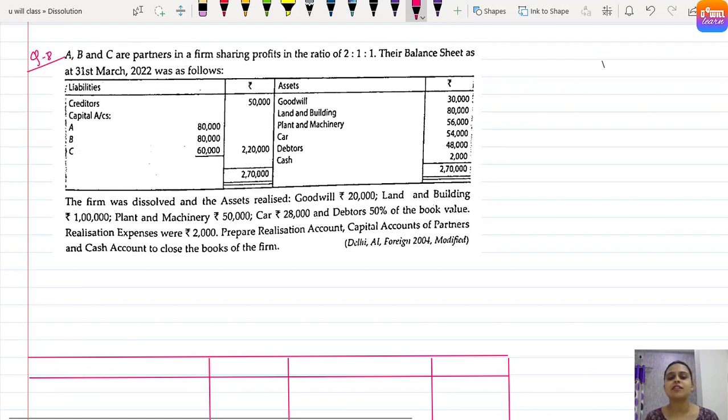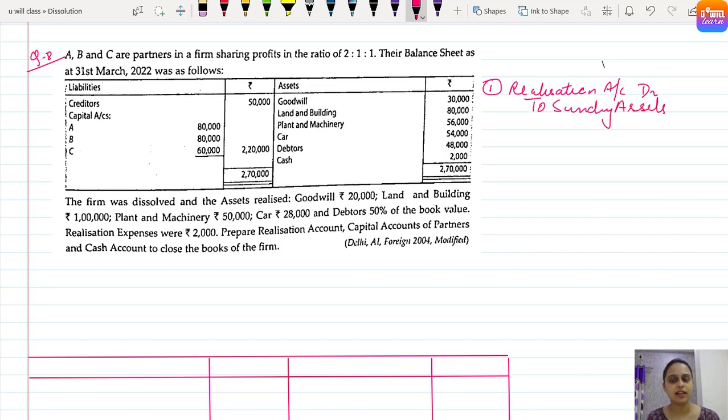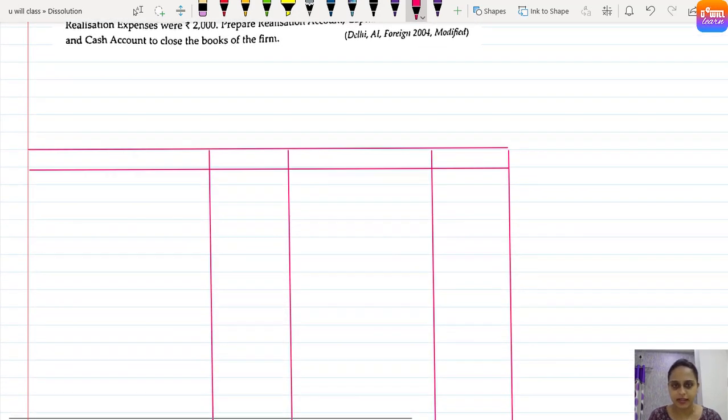First, our first event is to close the assets. When we close the assets, assets have which balance? Debit balance. Now, if they have to be closed, they are credited. So the general entry for that is realization account debit to sundry assets account. I also taught you that assets get closed in the realization account at which side? Debit side, right? So first let's prepare the format.